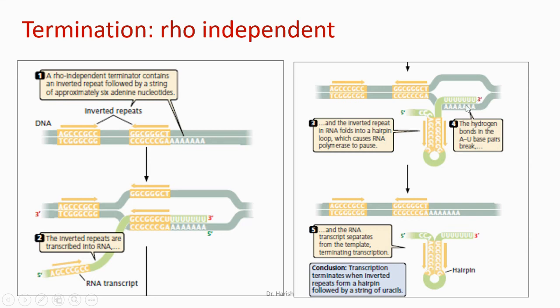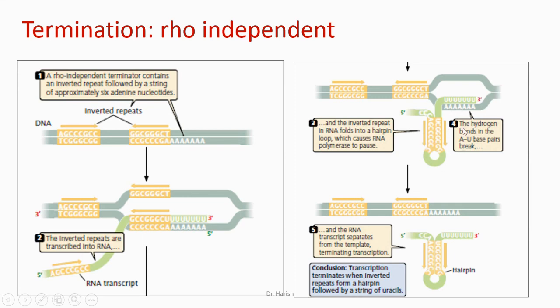Since only two hydrogen bonds are present between the adenine and uridine, they are easy to melt. And as you can see, the inverted repeat region is rich in G and C, guanine and cytosine. So the bonding in this structure is very strong, and the bonding in this structure is very loose.